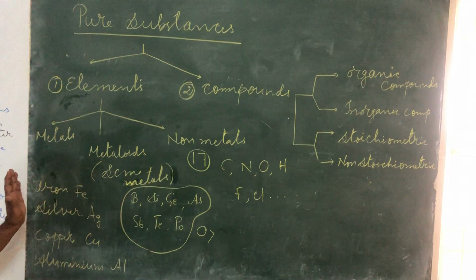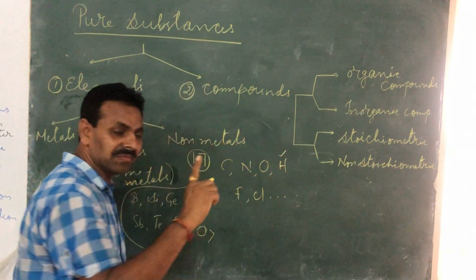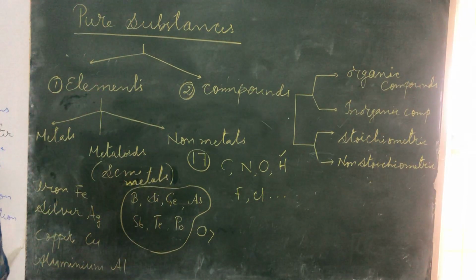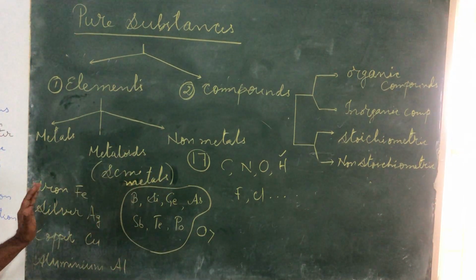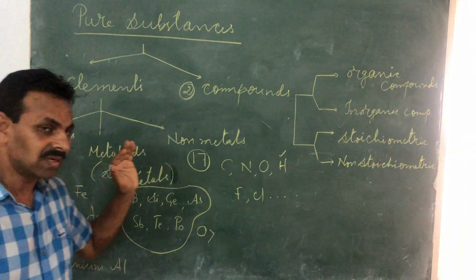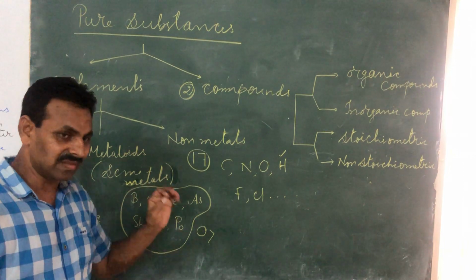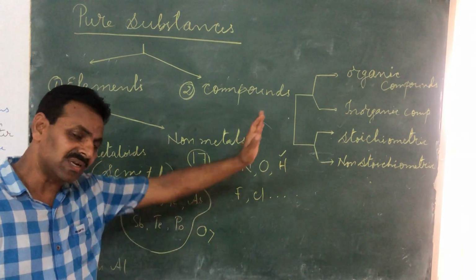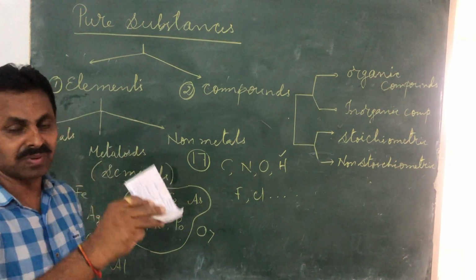Only hydrogen is on the left hand side, which is a non-metal. If you look at the periodic table, only hydrogen exists in the top left corner, and the rest of the non-metals lie in the top right.